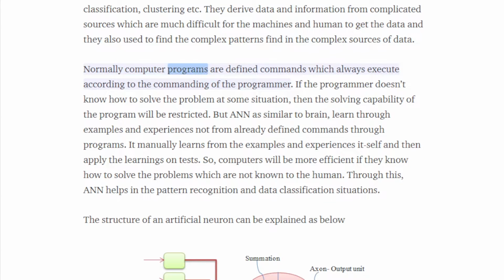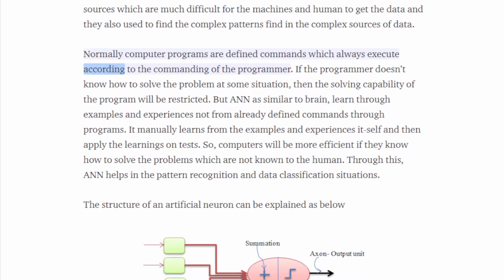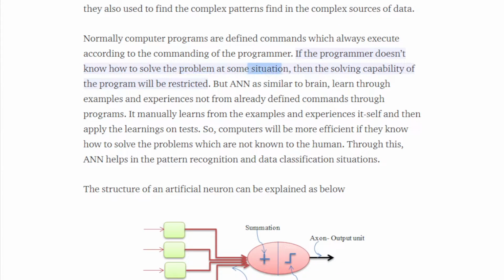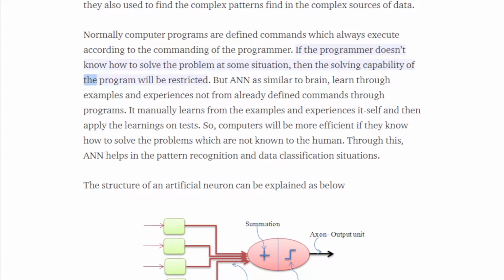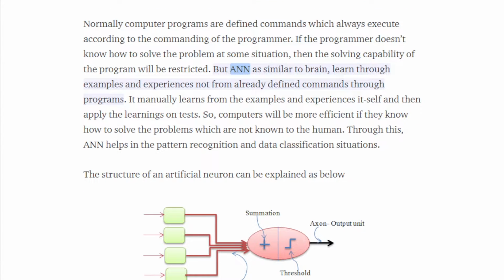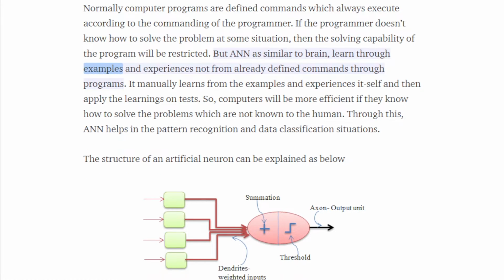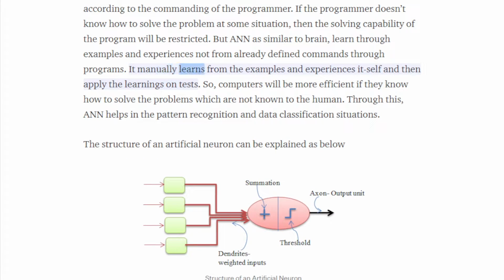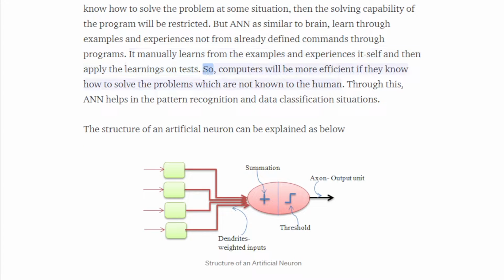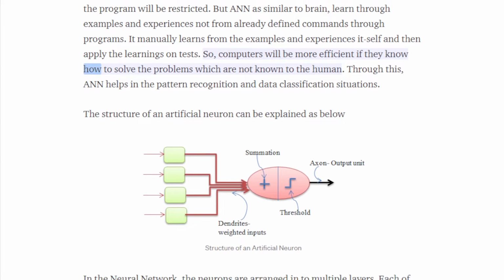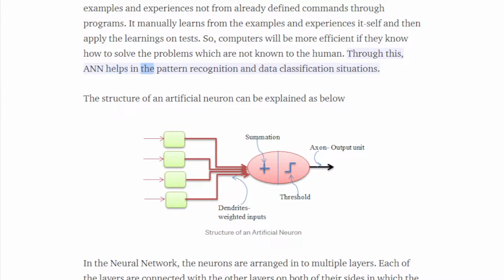Normally, computer programs are defined commands which always execute according to the commands of the programmer. If the programmer doesn't know how to solve the problem in some situation, then the solving capability of the program will be restricted. But an ANN is similar to the brain: it learns through examples and experiences, not from commands already defined through programs. It learns by itself from the examples and experiences and then applies the learnings on tests. So computers will be more efficient if they know how to solve problems which are not known to humans. Through this, ANN helps in pattern recognition and data classification situations.